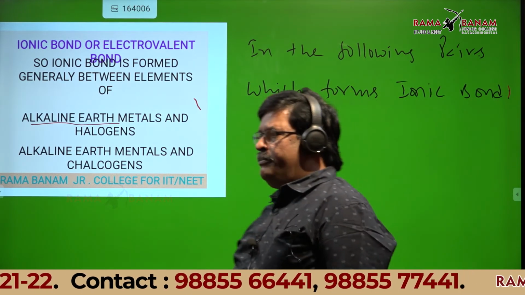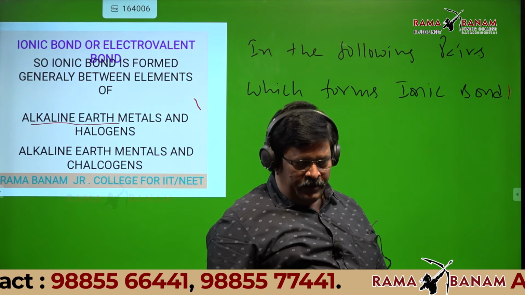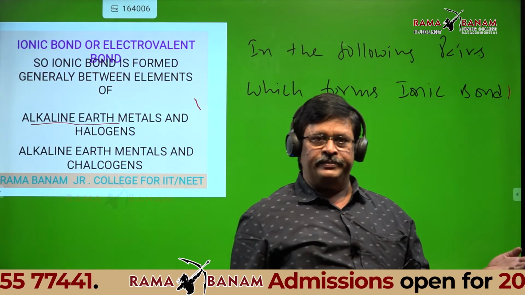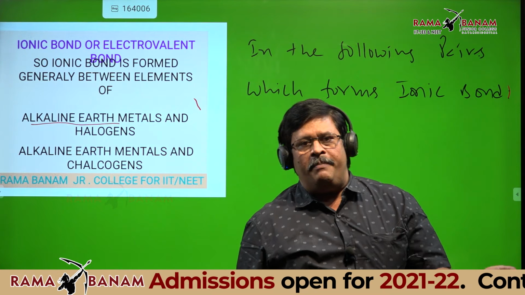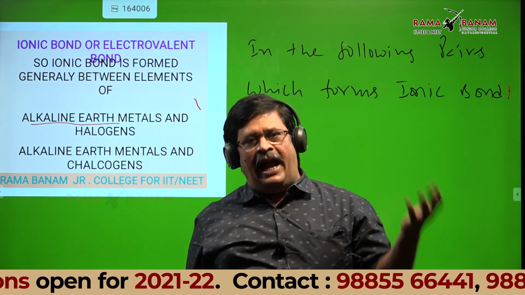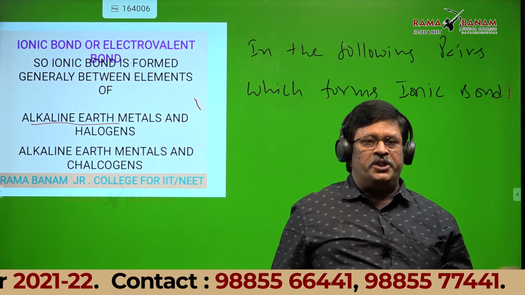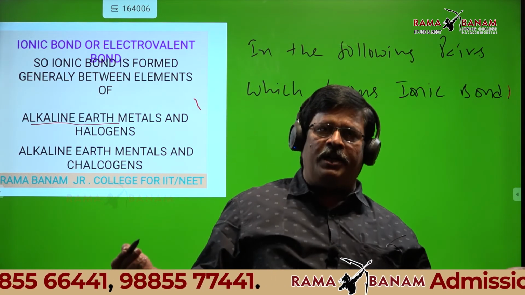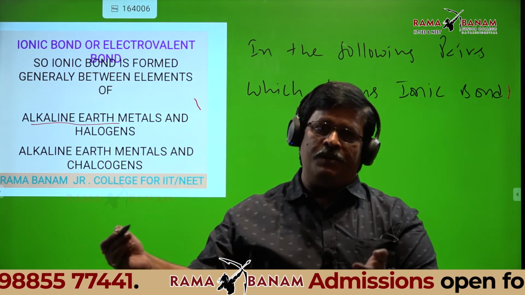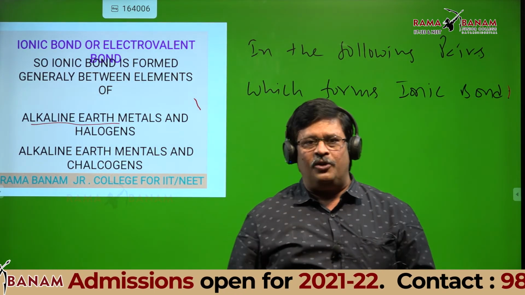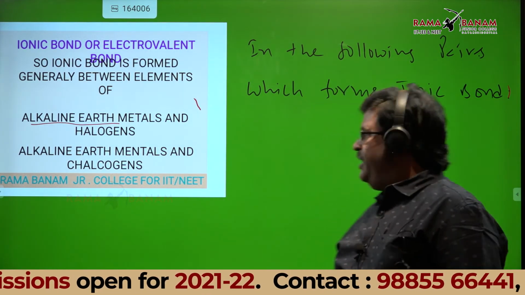What is the problem? In all the textbooks, they give NaCl as ionic. NaCl is ionic. Maybe 2 more examples are given in your textbook, I can give 3 more. But there are so many ionic compounds. You should be in a position to identify which elements form ionic and which compound is ionic. For that only we are doing all these.